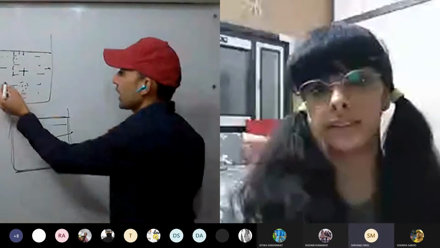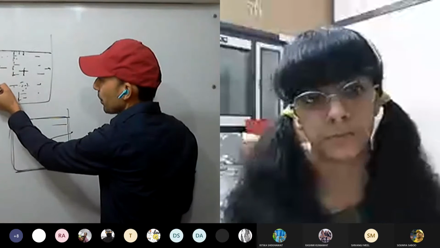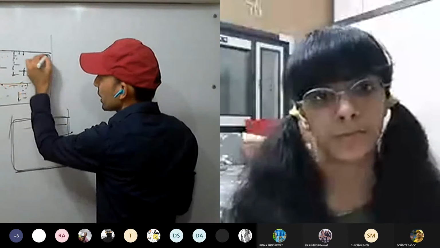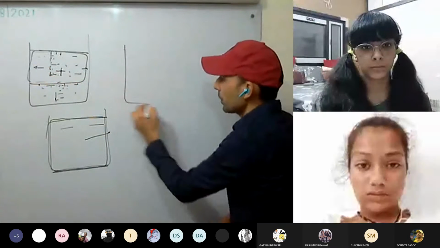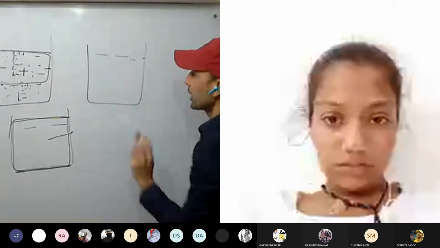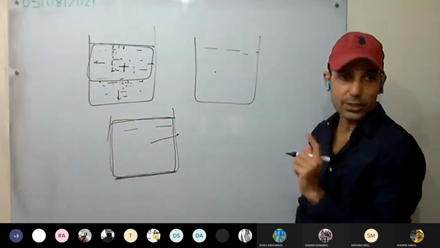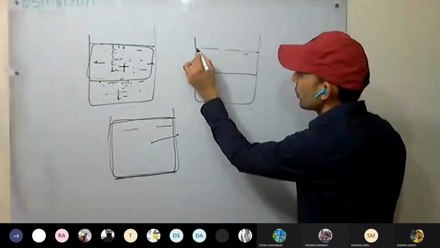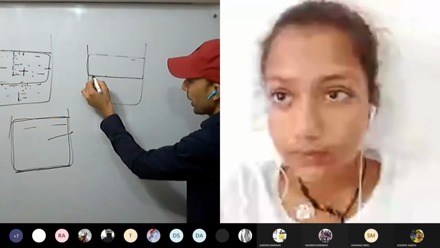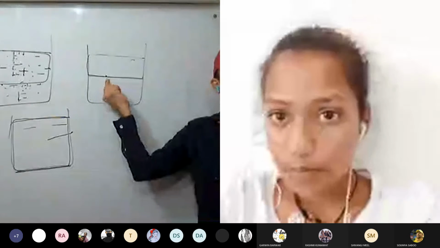Take any point. Here you take. So here as well, pressure is being applied because of this liquid column. Take any point below the free surface, there will be pressure. For example, this is our liquid. Take this point. At this point as well, pressure is applied. How is pressure applied? We calculate the weight of the liquid divided by this surface area, which will give us the liquid pressure at this point.